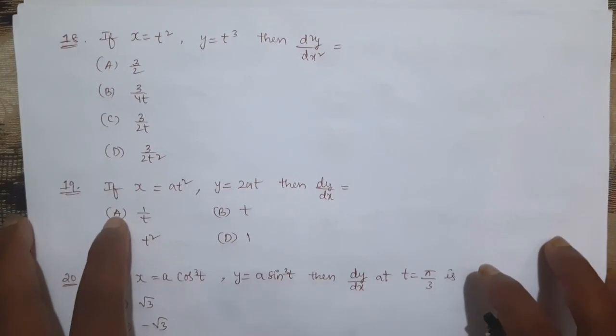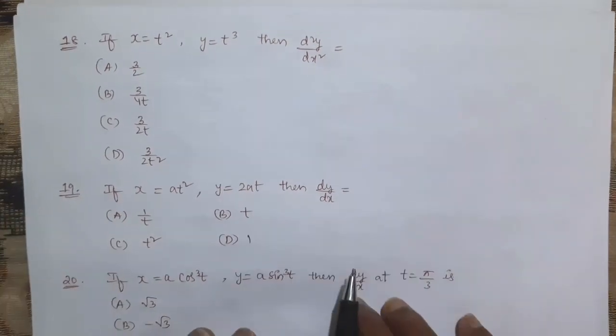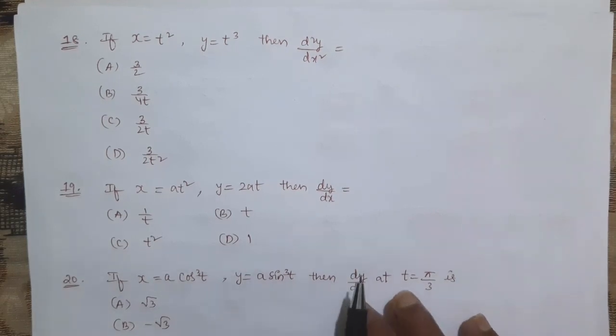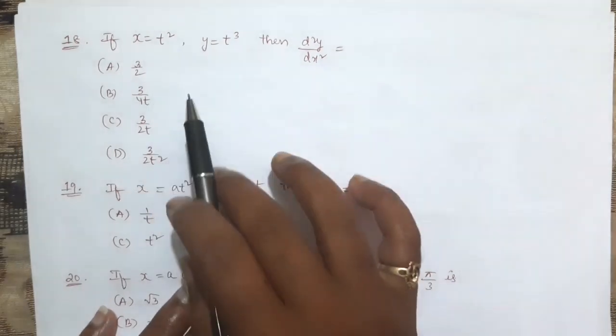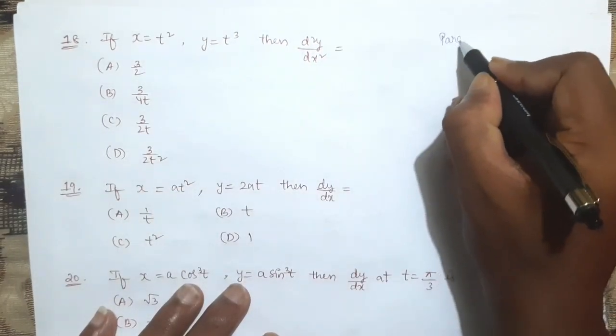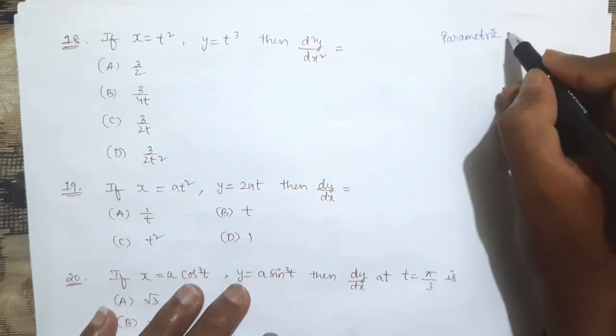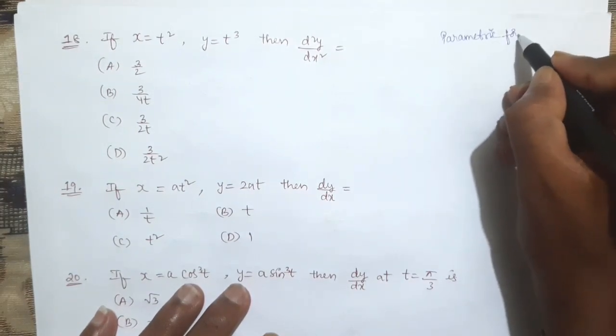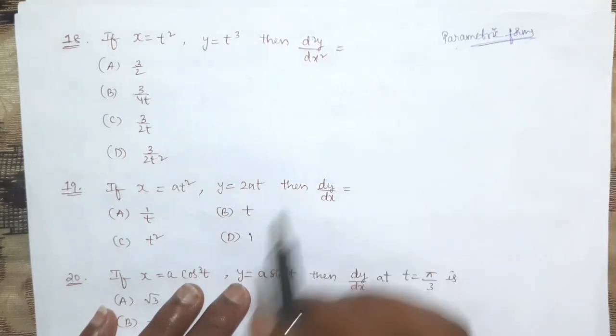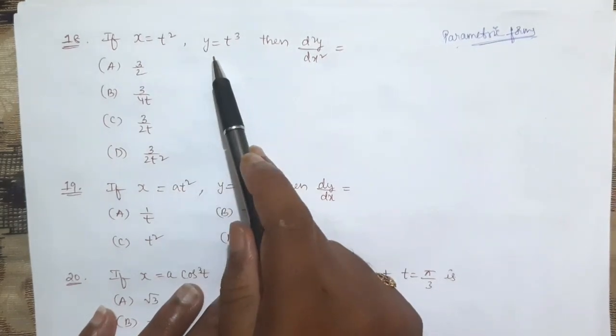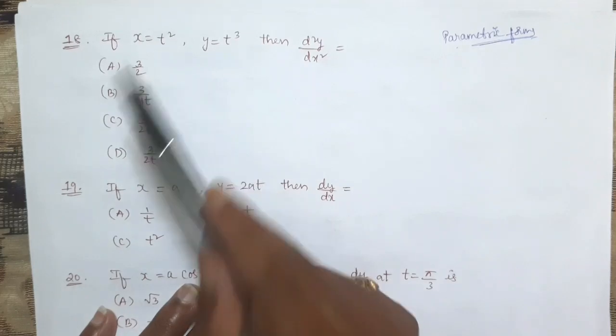If x is equal to t square, y equal to t cube, then d square y by dx square we need to find. So these forms we will consider as parametric forms. Already you are well known about these parametric forms. Parametric forms are nothing but they will give in terms of x and also y, but they will ask in terms of dy by dx like that.